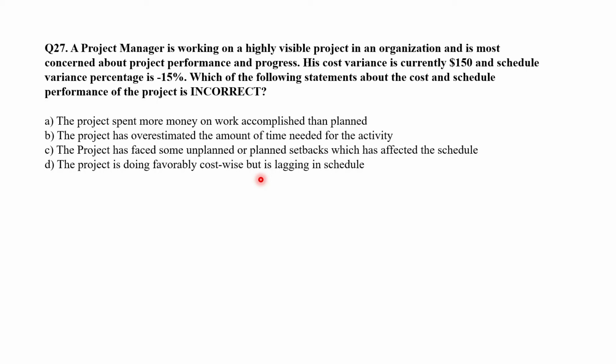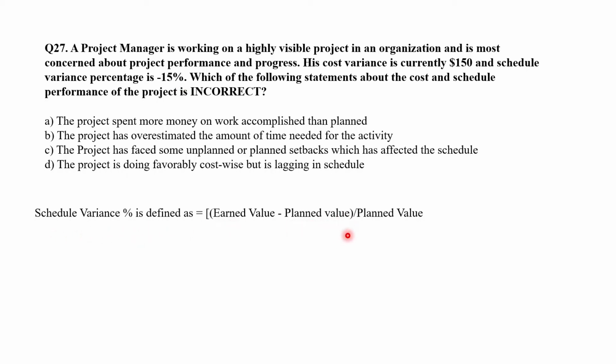Now since cost variance for the project is positive $150, it means earned value is greater than planned value. And hence, the project has achieved more than planned in terms of cost. So that means option D is correct. The project is doing favorably cost-wise. However, the negative value of the schedule variance percentage denotes that the project is lagging in terms of planned schedule objectives. The formula to calculate the schedule variance percentage is earned value minus planned value upon planned value. This could be due to overestimation, that is option B, or unplanned activity affecting the schedule, that is option C.